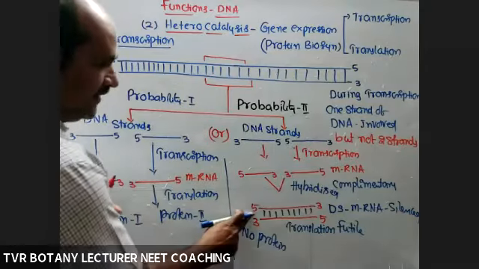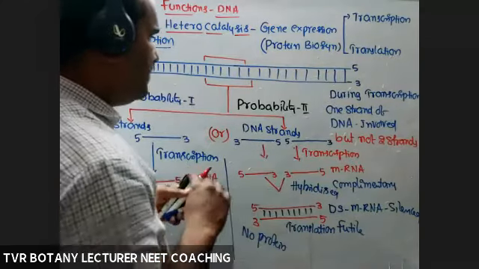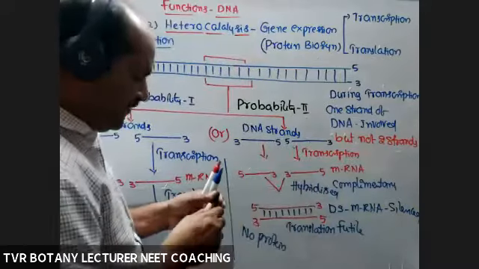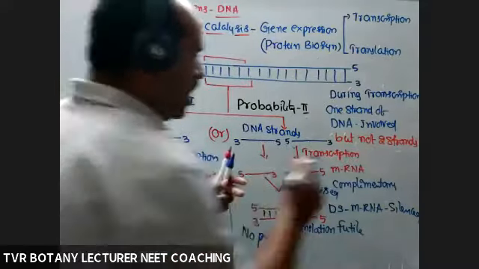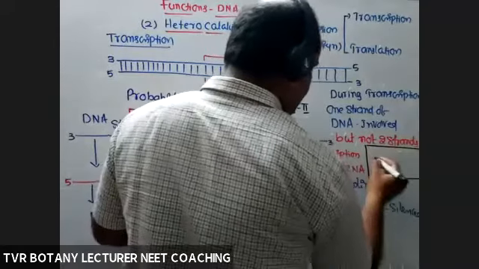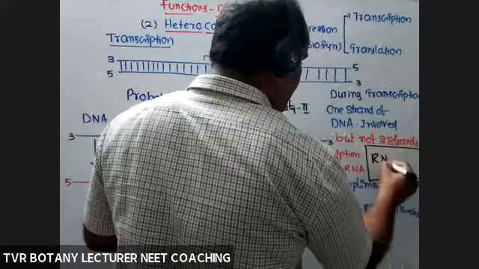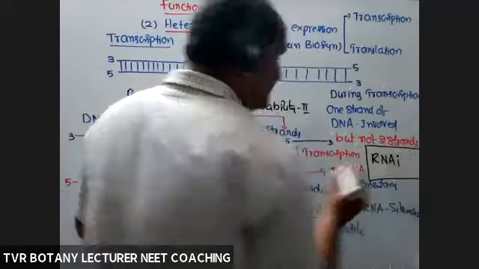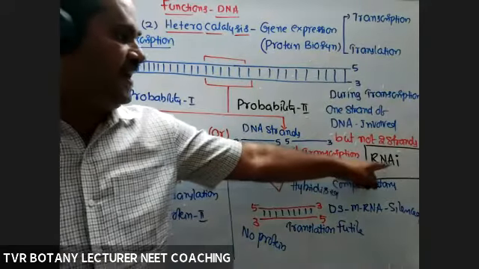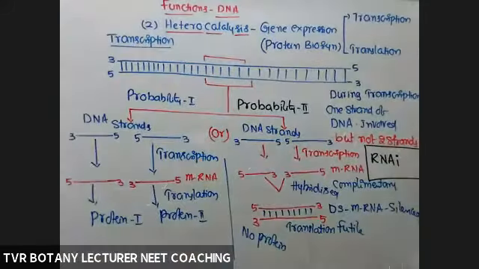So this type of event is possible at the time of cellular defense. This is actually called RNAi, RNA interference.